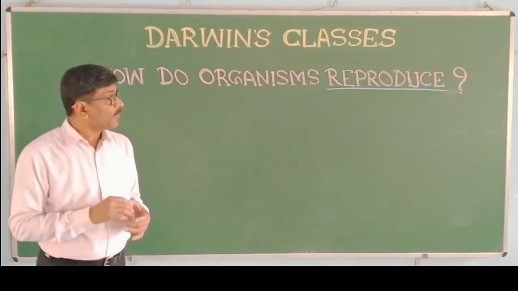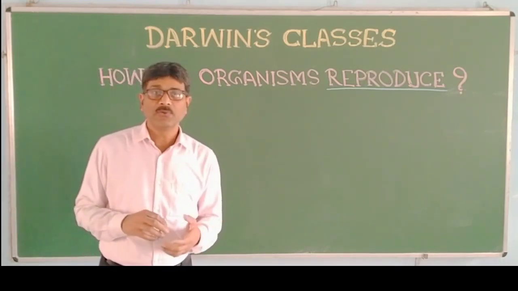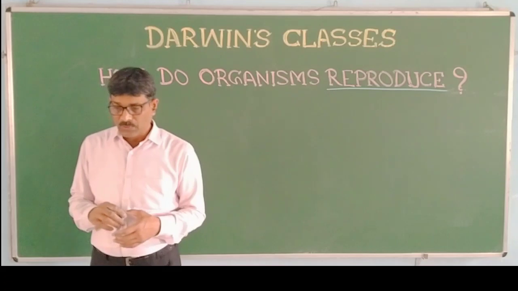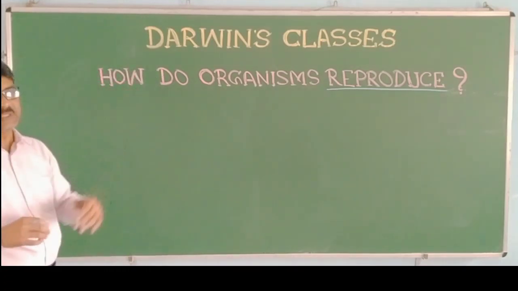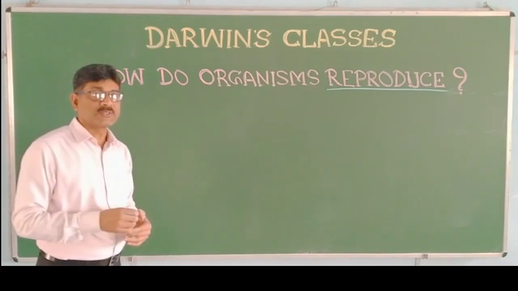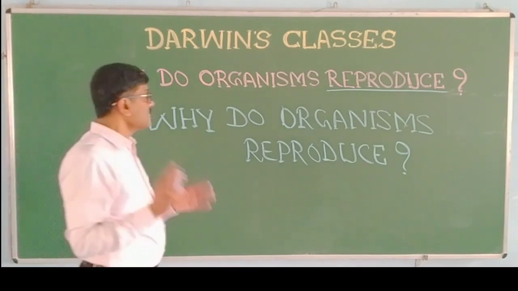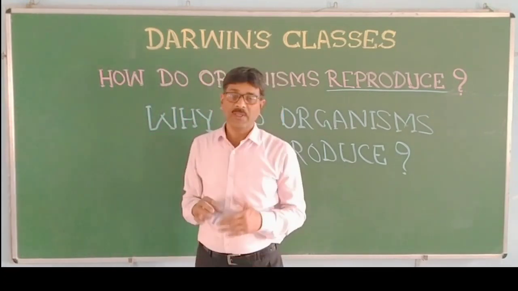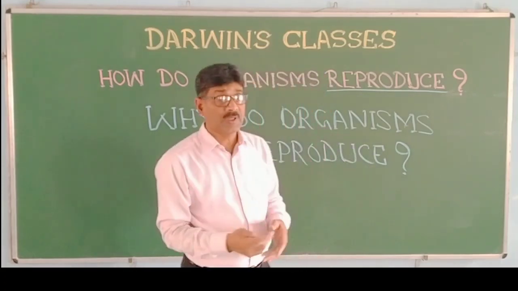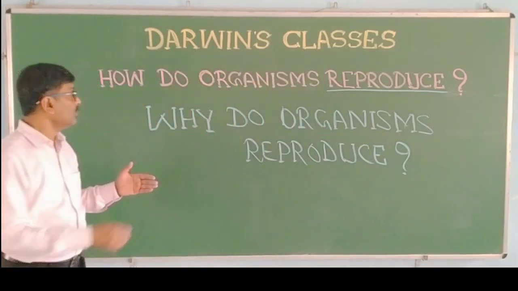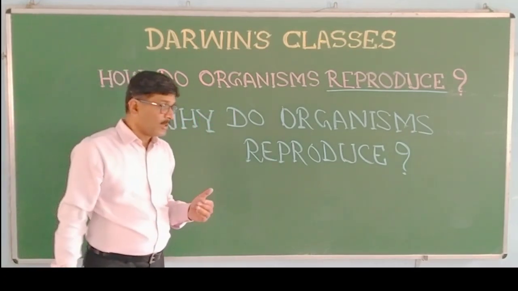So the question comes first of all: why? For what purpose? Why do organisms reproduce? First of all, it is how do organisms reproduce, but the question comes, why do organisms reproduce? So the first question arises: what is the need of reproduction? Why do organisms reproduce? Why do they prepare multiple copies similar to themselves?